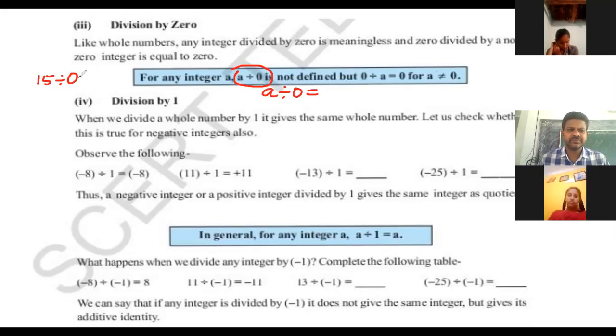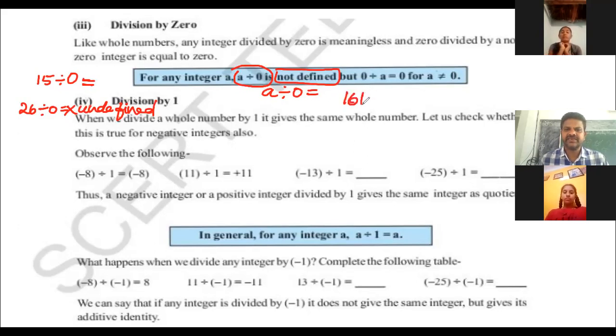15 divided by 0. When 0 is in the place of the divisor, that is a meaningless operation. We can say it is undefined, not defined. Similarly, 26 divided by 0 is a meaningless operation, undefined. What do you say? Undefined. Next, 161 divided by 0 is also undefined.